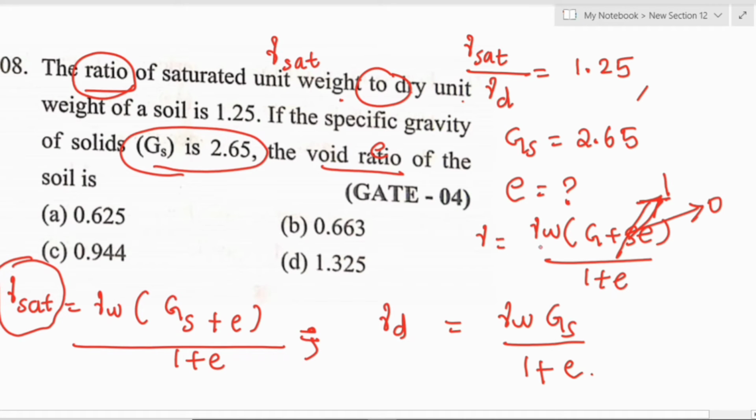Okay, so you'll be getting gamma W into G plus E divided by 1 plus E for gamma saturated, and for dry gamma D, substituting S equal to 0, we get gamma W into GS divided by 1 plus E. So instead of remembering these two formulas, we can remember this formula.